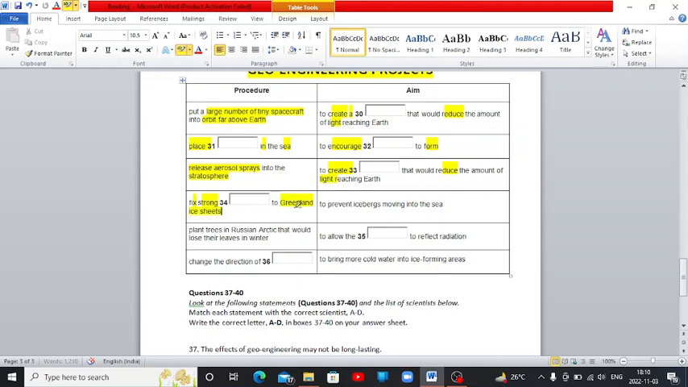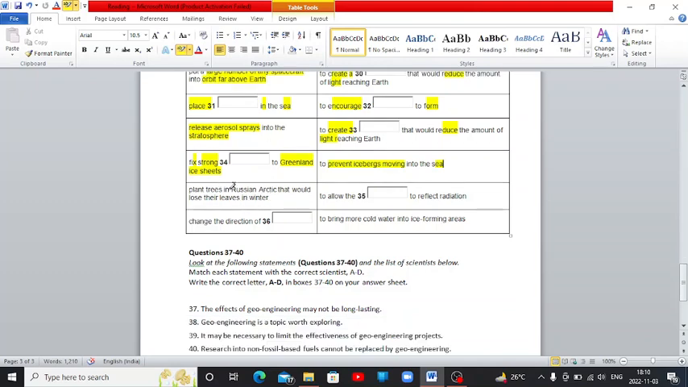Okay. Strong is the adjective I need to put down here to prevent icebergs moving into sea. So they want to prevent icebergs from moving into the sea. Plant trees in the Arctic. So they are going to plant certain trees in the Russian Arctic that would lose their leaves in winter. Okay, so they would lose leaves in winter to allow the disk to reflect radiation. They are going to allow this thing so that it can reflect radiation.